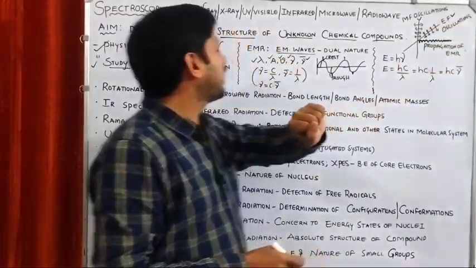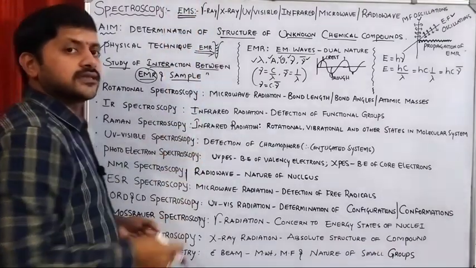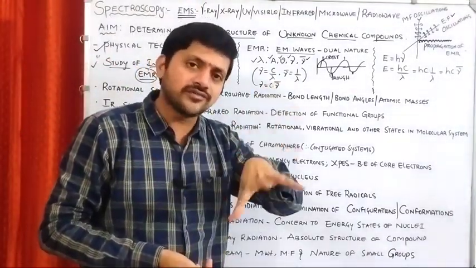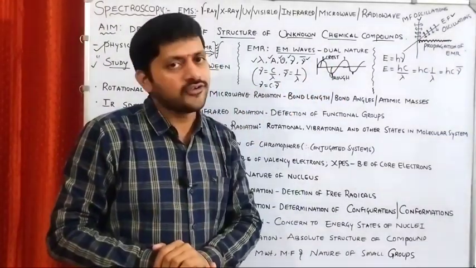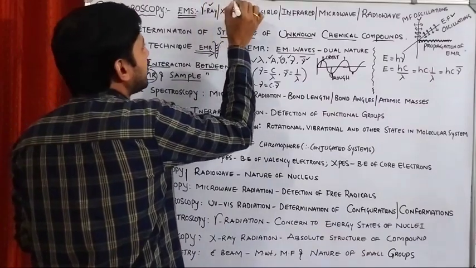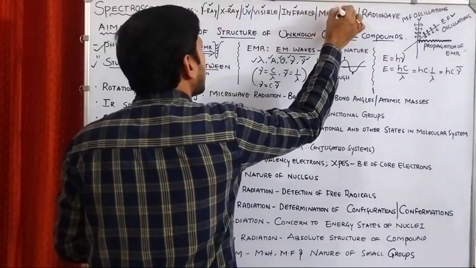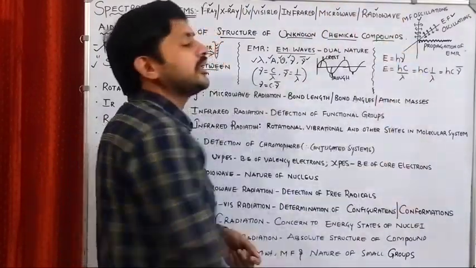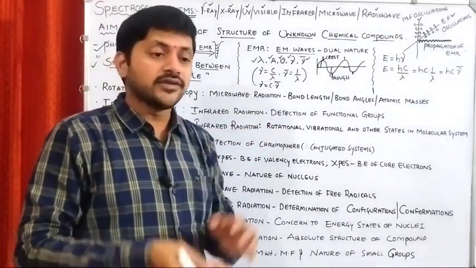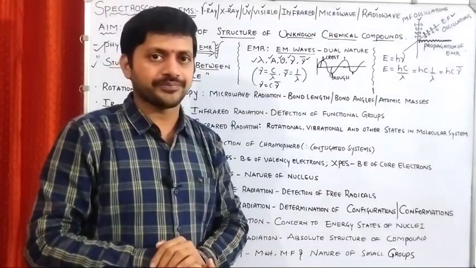We all know the electromagnetic spectrum. The electromagnetic spectrum is a combination of electromagnetic waves, depending upon their frequency or wavelength. So what are those radiations? Gamma ray, X-ray, ultraviolet, visible, infrared, microwave and radio waves. These are the different kinds of electromagnetic waves which comprise the electromagnetic spectrum.